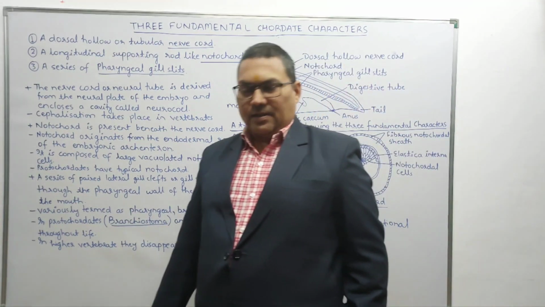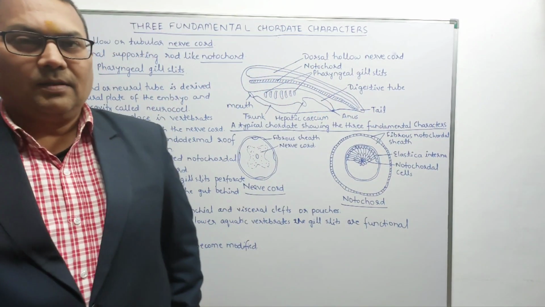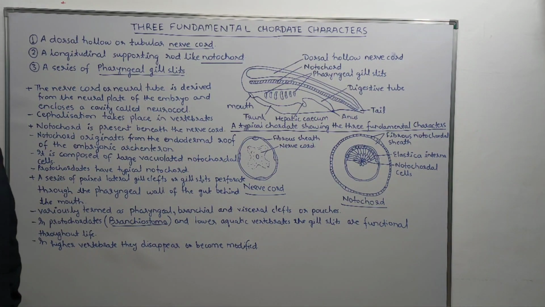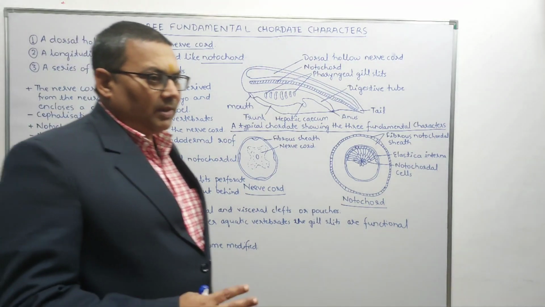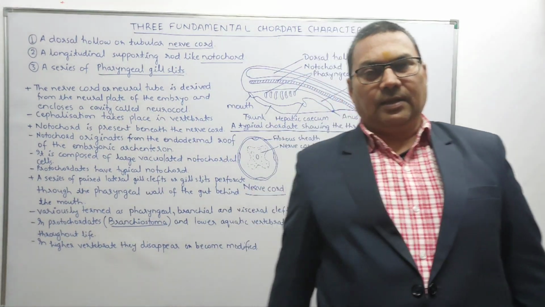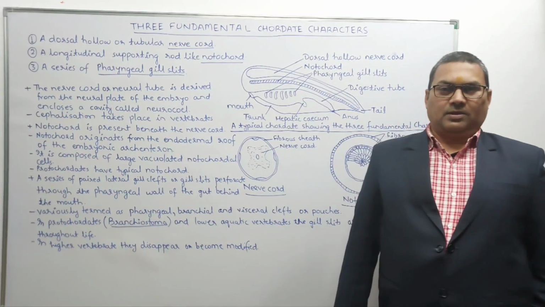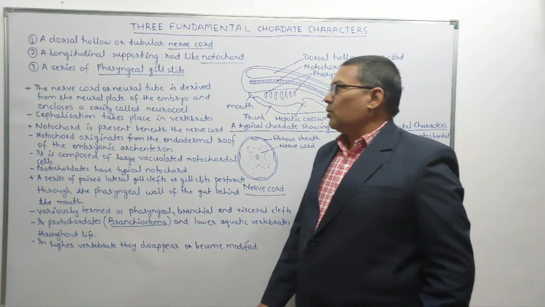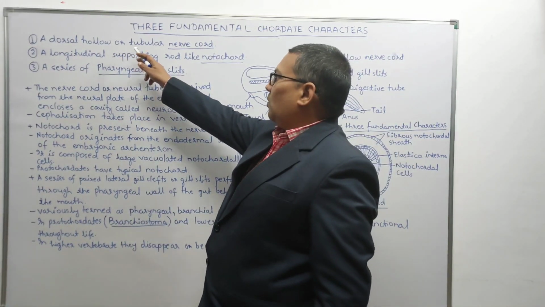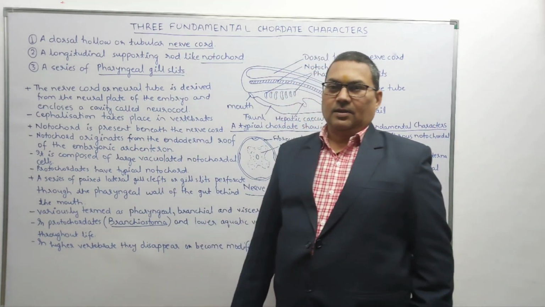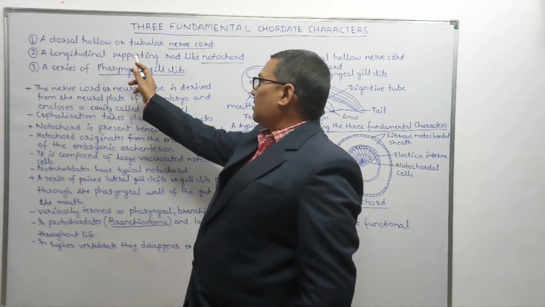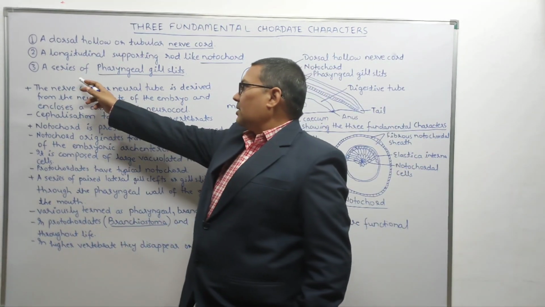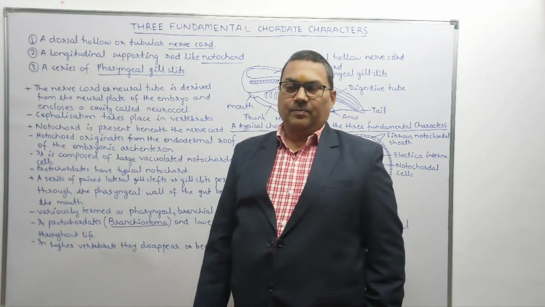Now, after having discussed chordates, we come to the three fundamental chordate characters. The chordates have three fundamental characters which are not present in the other groups of animals or in the other phyla of the animal kingdom. The first and foremost character is a dorsal, hollow or tubular nerve cord. Number two is a longitudinal supporting rod-like structure called notochord. And number three, a series of pharyngeal gill slits.